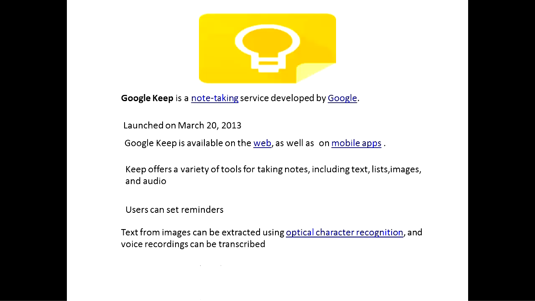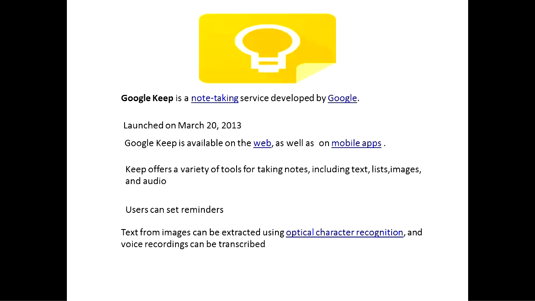Google Keep is a note-taking device. As the name suggests, it has been developed by Google and was launched on March 20th, 2013. This app is available both on the web, that is, it can be used on your laptops or desktops, as well as on your mobiles. And in mobiles, it is accessible both on Android as well as iOS operating system. This app offers a variety of tools for taking notes. It may include text, lists, images, you can download images, or even audios.